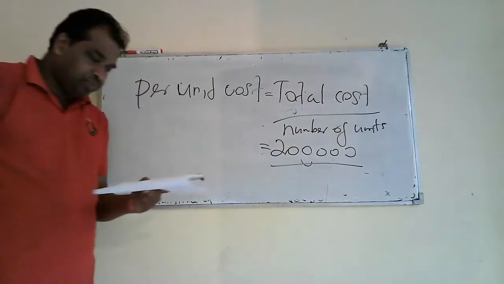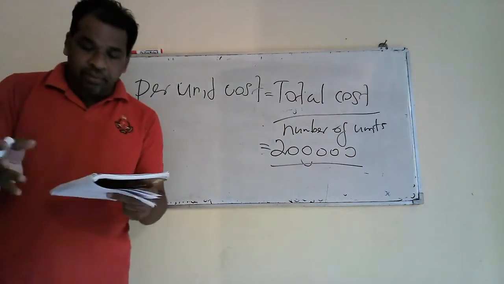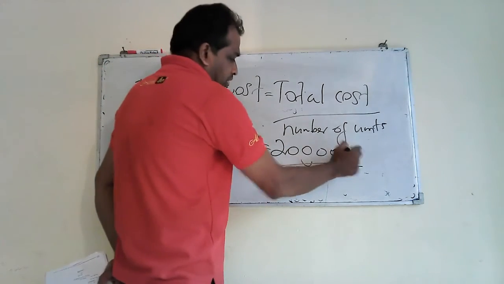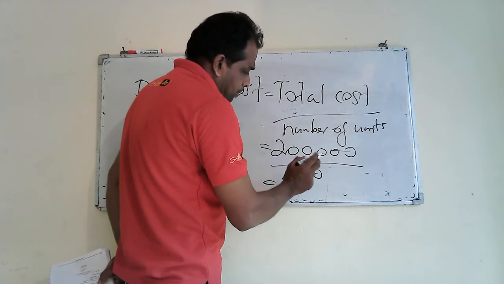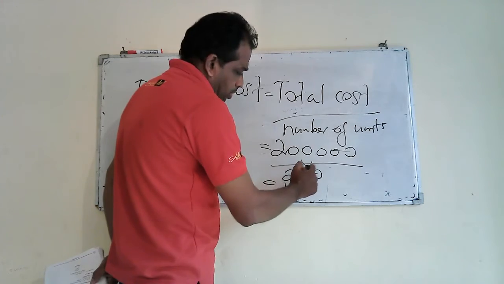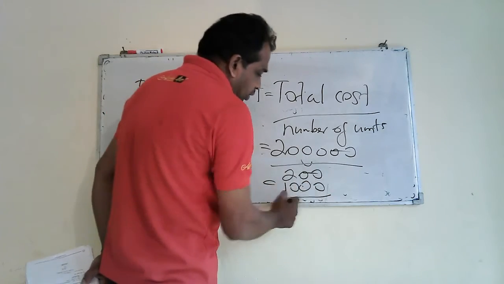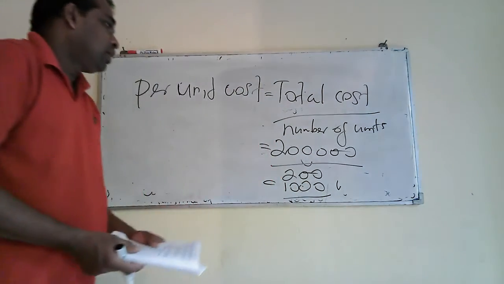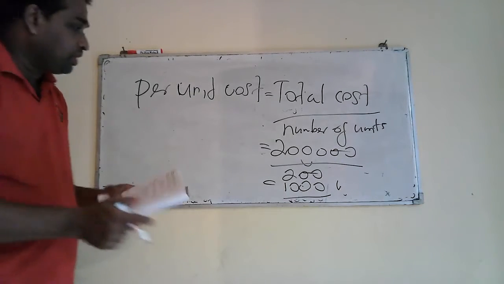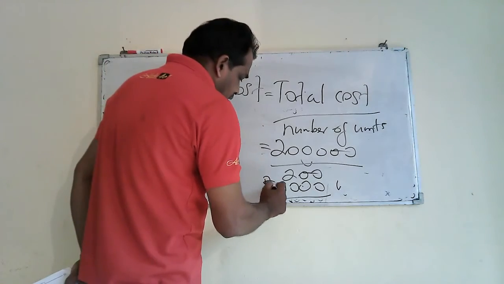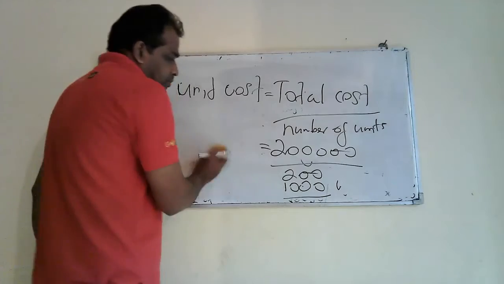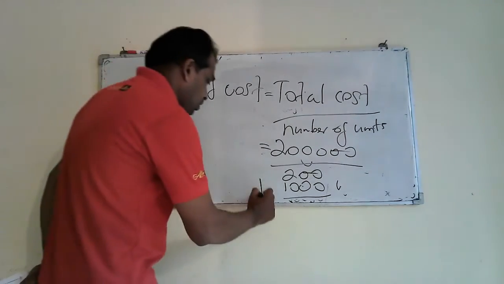Then the number of units produced during that period you are given is 200. 200,000 divided by 200 units will be 1,000 rupees. Average cost is 1,000 rupees.